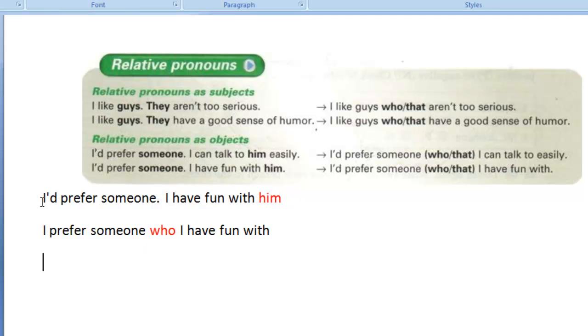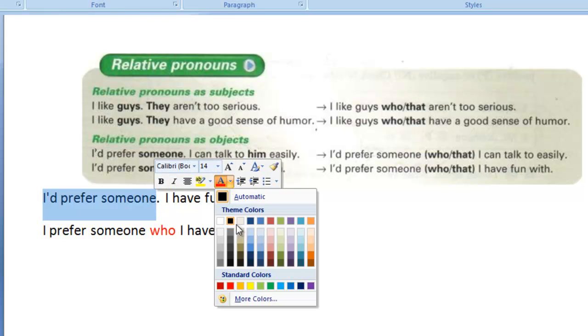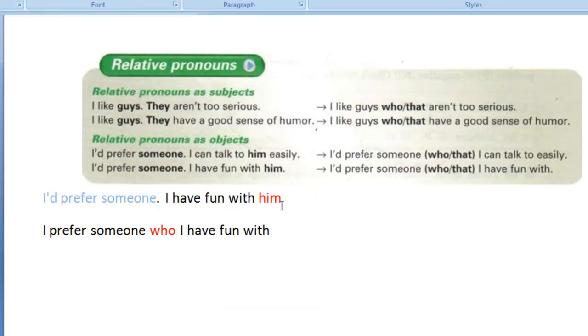So again, let me do what I did in my previous example. I'm going to go ahead and color this. I mentioned I colored that in blue. And then the second statement, I'm going to go ahead and color that in green. The only reason I'm doing this is just to emphasize that I have two ideas on the top.